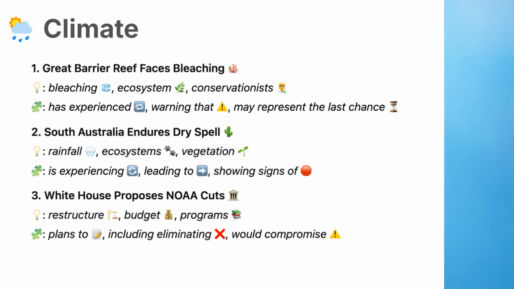Phrases: "is experiencing," present continuous tense describing an ongoing situation. "Leading to" indicates a cause-effect relationship. "Showing signs of" describes early visible or measurable indicators of change or decline.